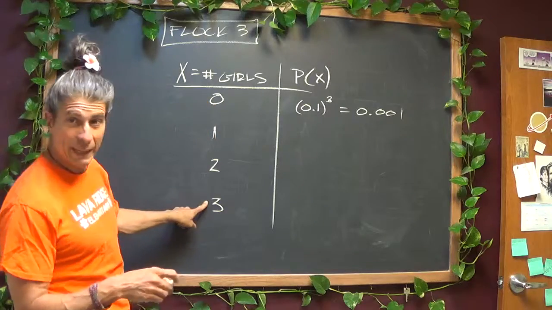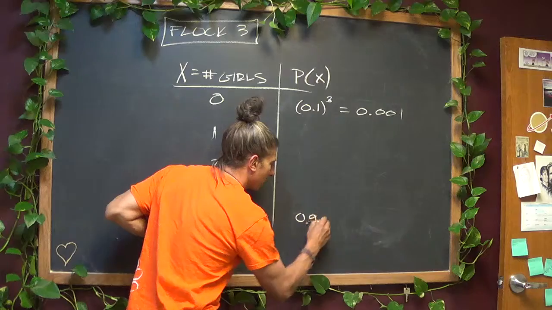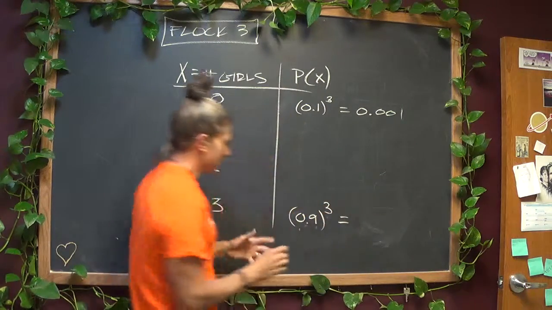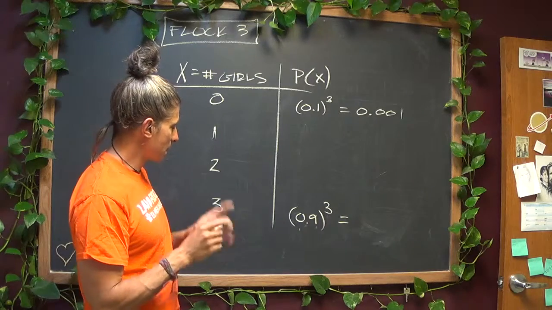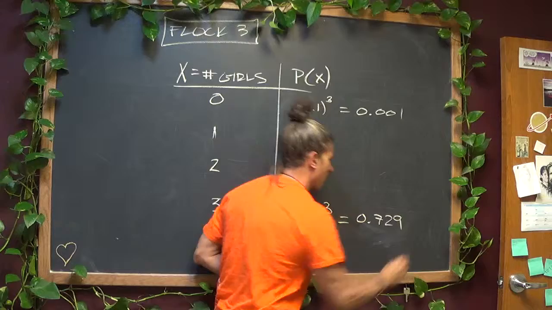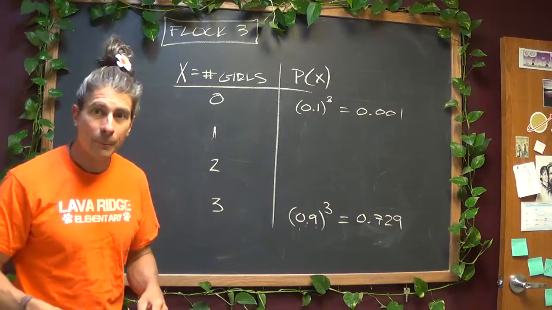Similarly, 3 girls out of 3 birds would be a parallel kind of mathematical argument. It's 0.9 cubed, which would be, let's see, 0.81 times 0.9. I think it's 0.729 if I carried my ones correctly. Yeah, 0.729.